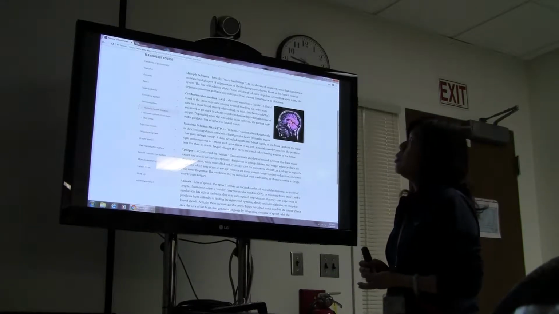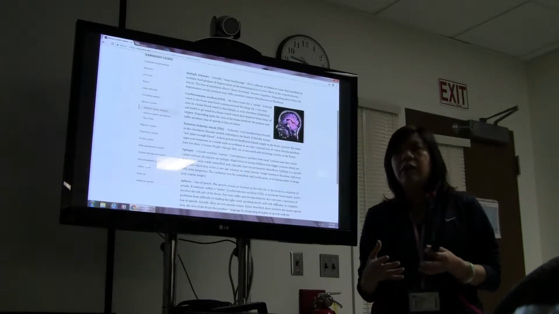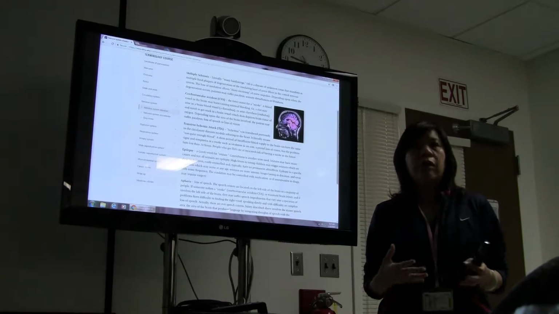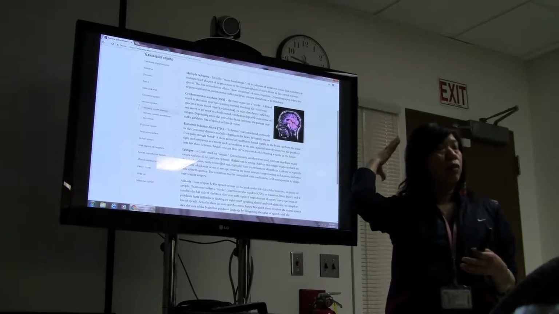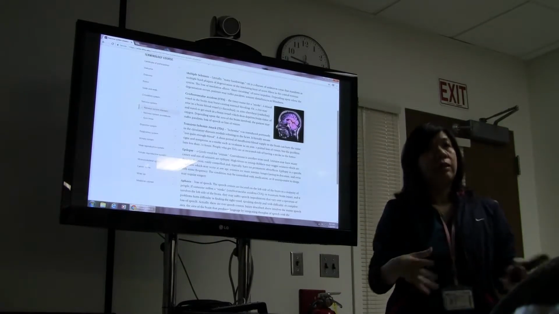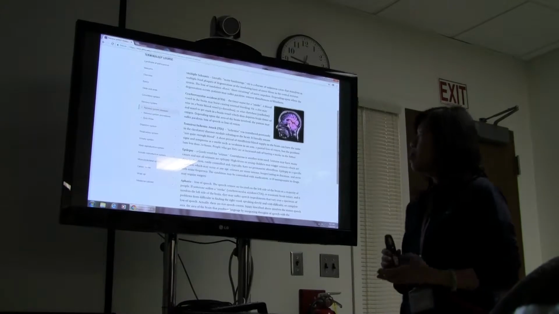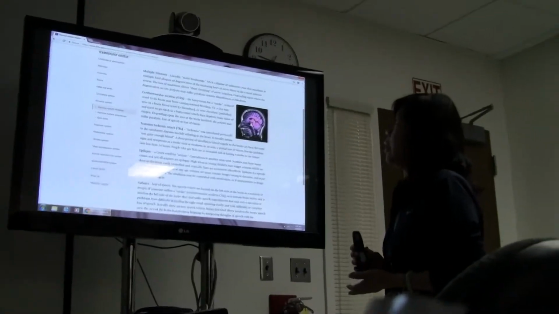People that have multiple sclerosis usually have difficulty moving their extremities because a lot of the time their neurons don't fire the signal to the muscle. So there's difficulty in functioning.